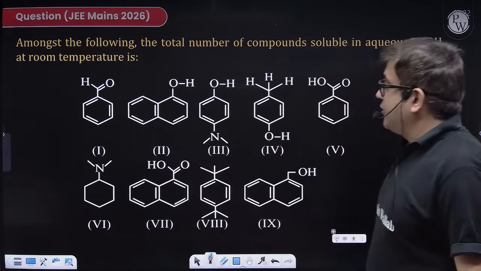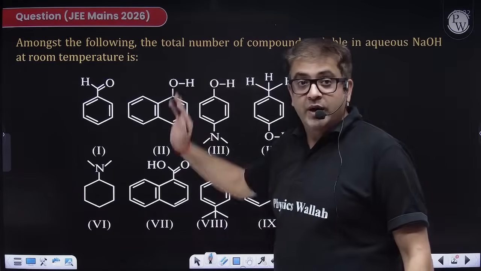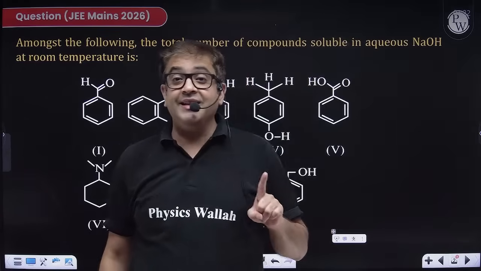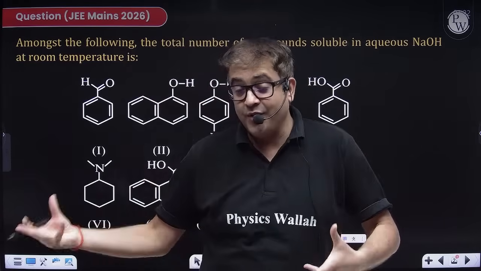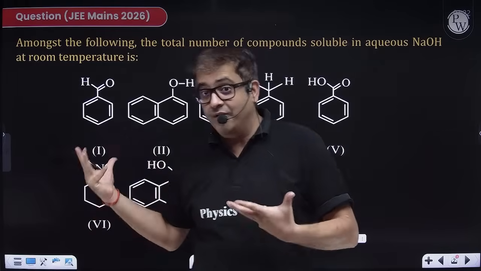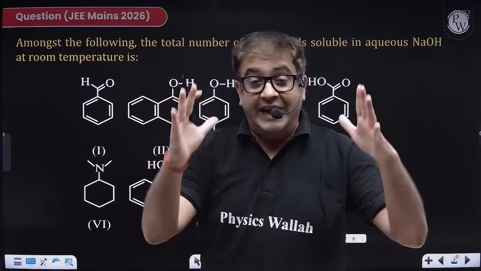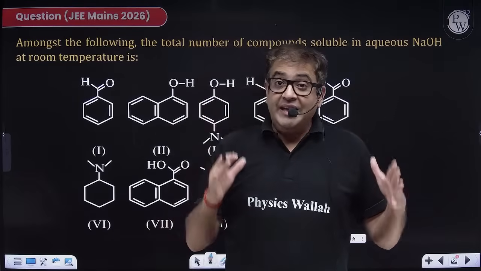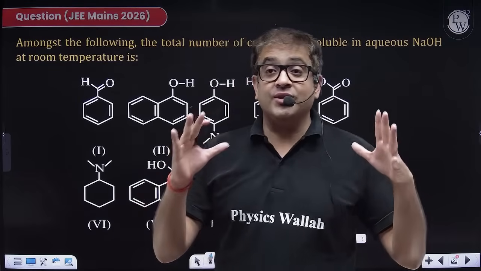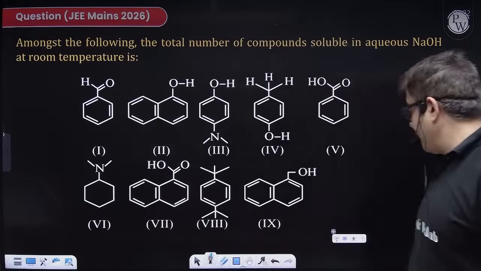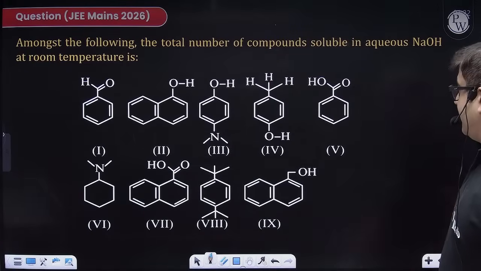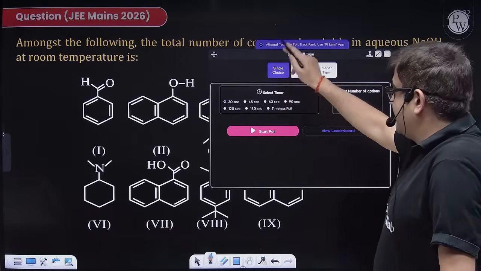The next question for you is a JEE 2026 question. Why am I bringing these questions? Because for a few days now NTA has found interest in them in the JEE Mains examination, and for your NEET examination also, you should focus on the conceptual side of chemistry. Best of luck. This is the next question for you, and your time starts now.